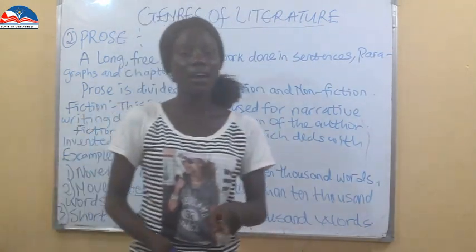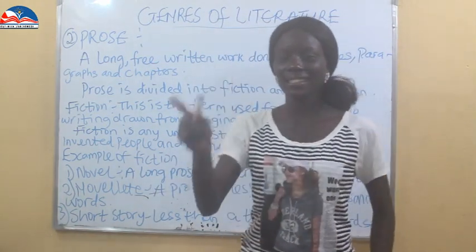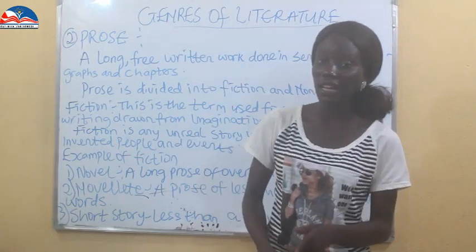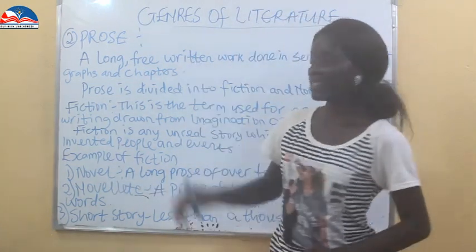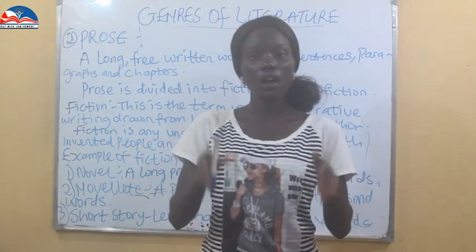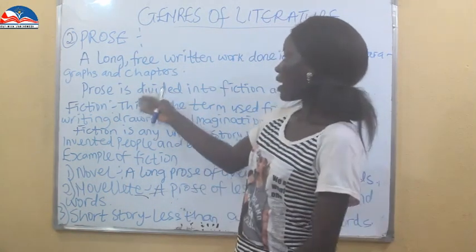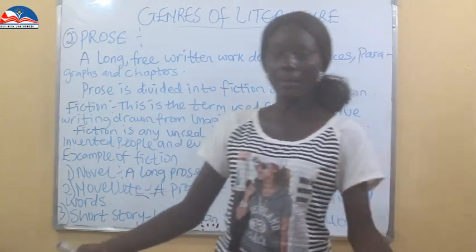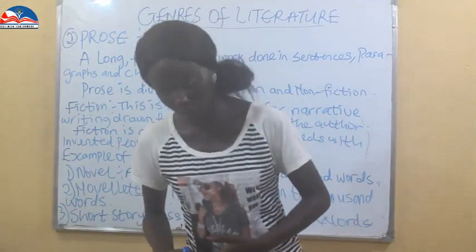I told you drama is written in what? Act and scene. That is for drama. But prose is written in what? Sentence, chapter, and paragraph. That's the types of prose. Prose is divided into two. We have the fiction and the non-fiction.